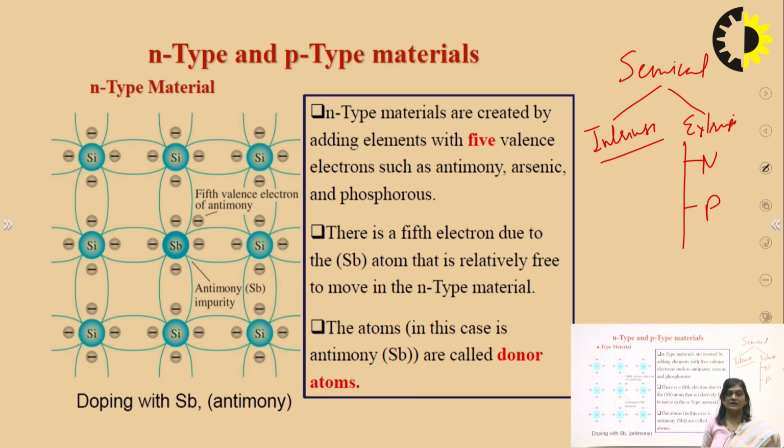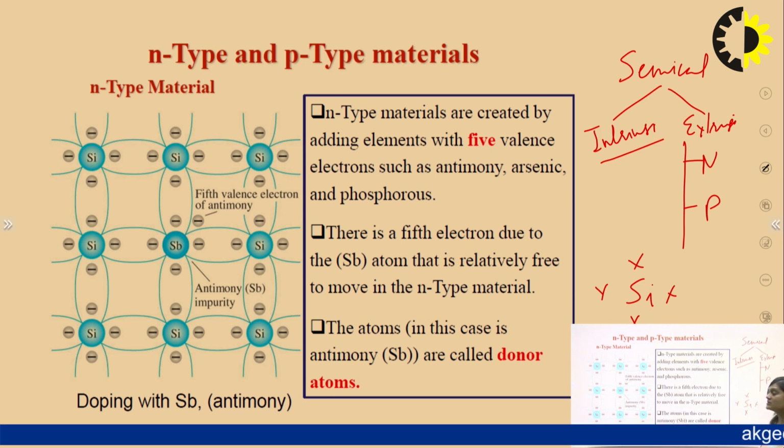their conductivity. Like we have silicon, and the atomic number of silicon is 14. So it has 4 electrons in its outermost orbit, and these electrons are called the valence electrons. So if we dope a pentavalent element like antimony, phosphorus, arsenic. Pentavalent element means the element which has 5 electrons in its outermost orbit. Such types of elements are doped into the silicon.